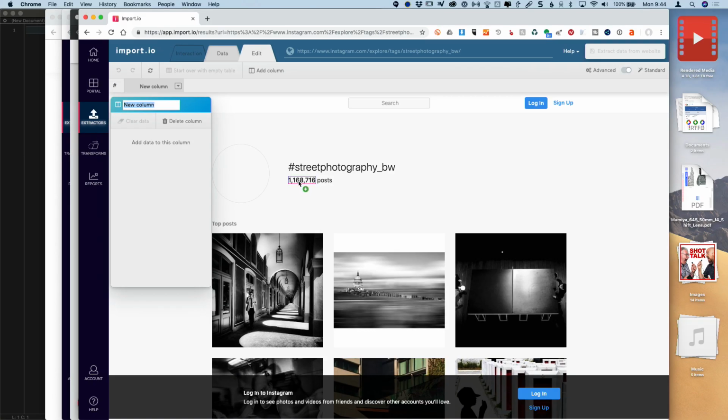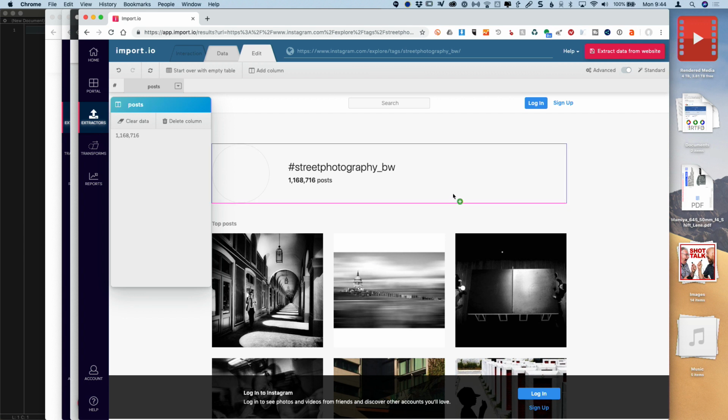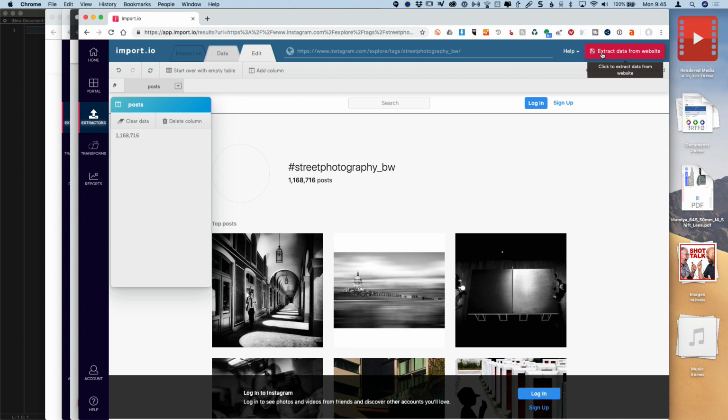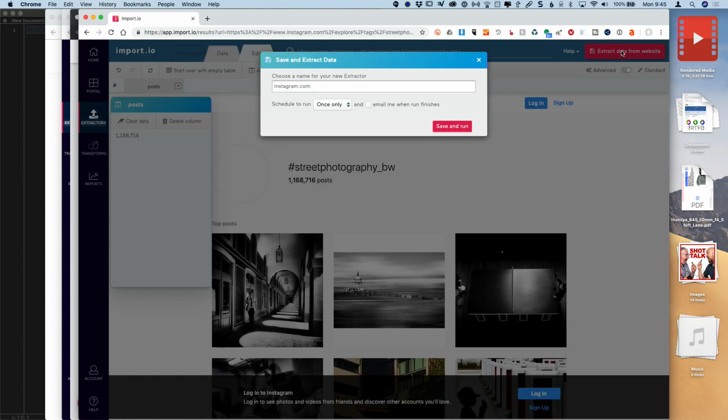So I click on that and it adds it to this column. There we go. There's that number showing up in the column. And I'm just going to call this column posts because that's what it is. It's how many posts it is. Okay, so that's that. Great. Now what? Now there's a big button here that says extract data from website. Okay, we'll click that and see what happens. And choose a name, Instagram.com, let's call this show here. And yeah, just run it.